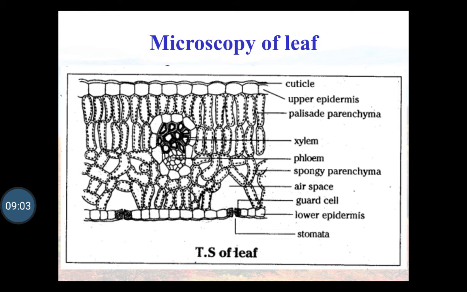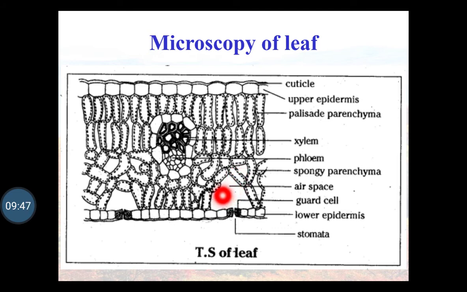Now the microscopy of the leaf. If you study the microscopy of the leaf, this is the cuticle, a smooth cuticle, below which there is the upper epidermis. Below the upper epidermis are the palisade cells, also called palisade parenchyma. These are elongated cells present in a layer of 2. Then this is the xylem and phloem, generally in the midrib of the leaf. This is the spongy parenchyma, called so as the cells are loosely arranged.